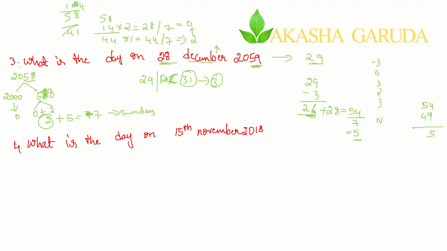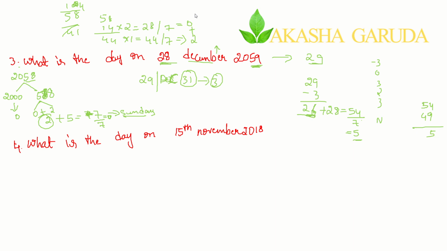So I told you, if it is equal to or more than 7, divide that by 7. Again you will get the balance. Remainder is 0. 0 and 7 both are codes for Sunday only. So the answer for this particular one is Sunday.